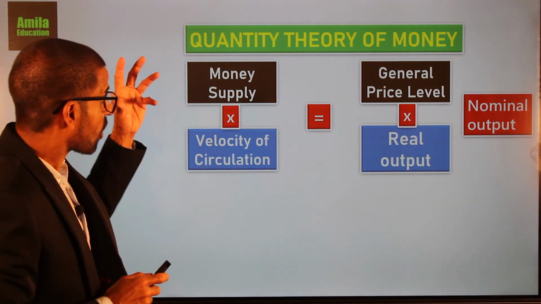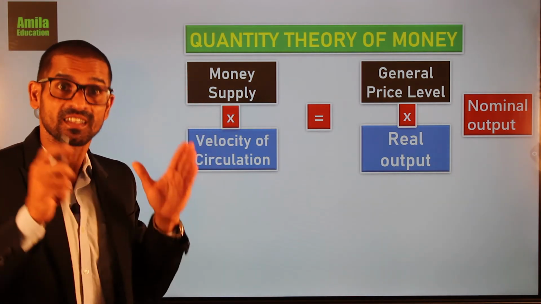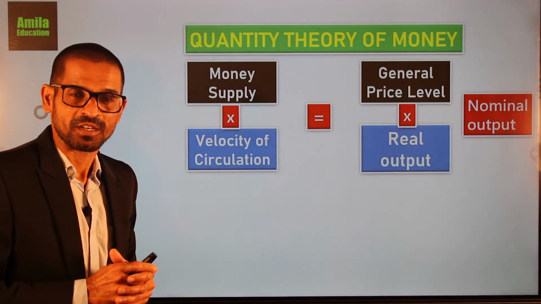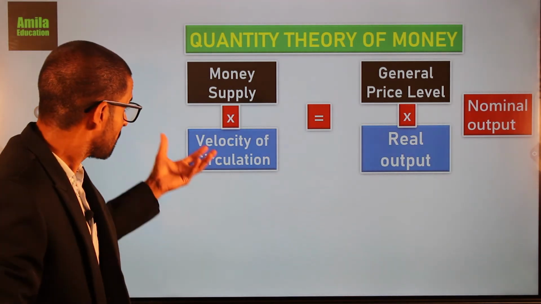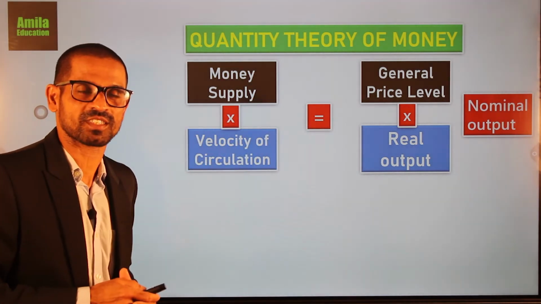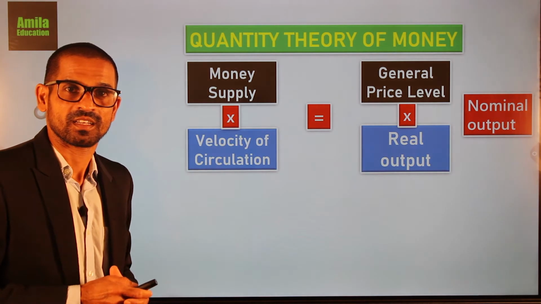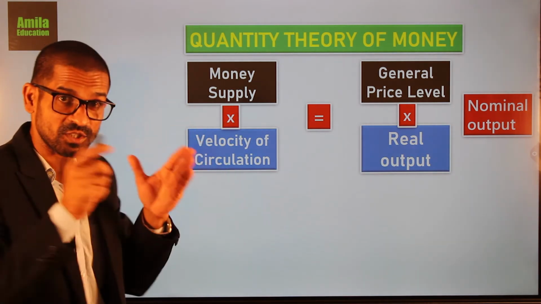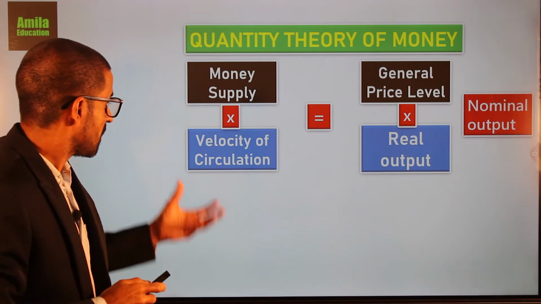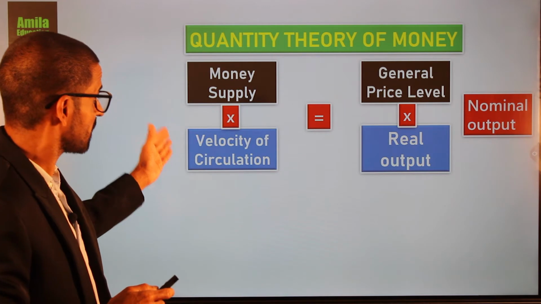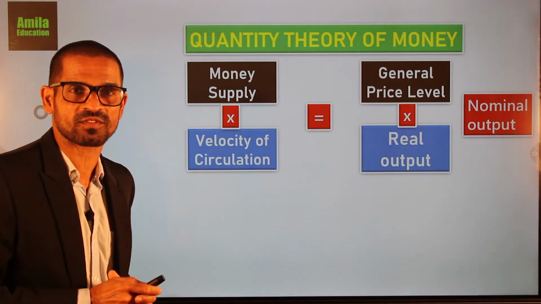Then, in the quantity theory of money, there are assumptions. We have to assume that velocity of circulation and real output remain constant. So, this theory is based on assumptions. On the left side of the equation, velocity of circulation remains constant.